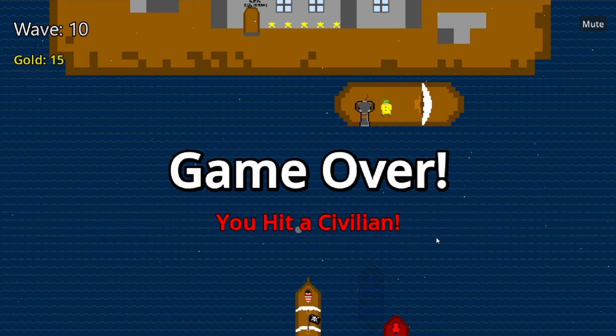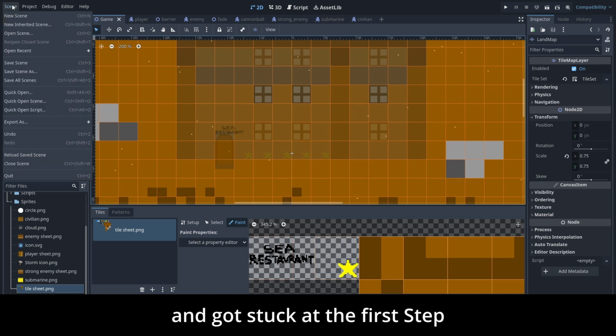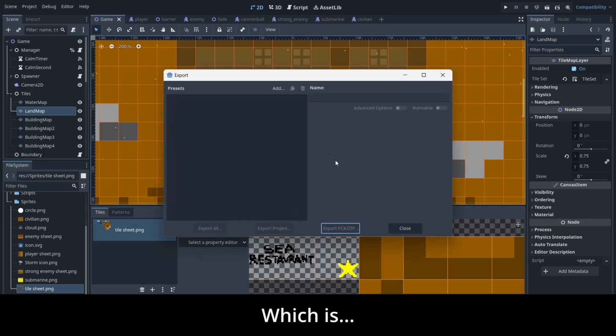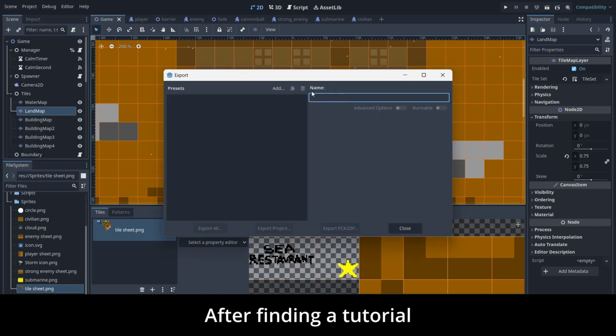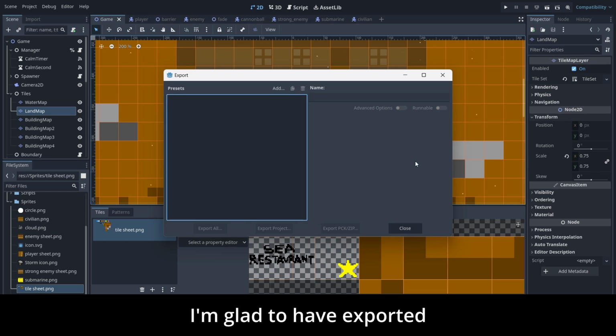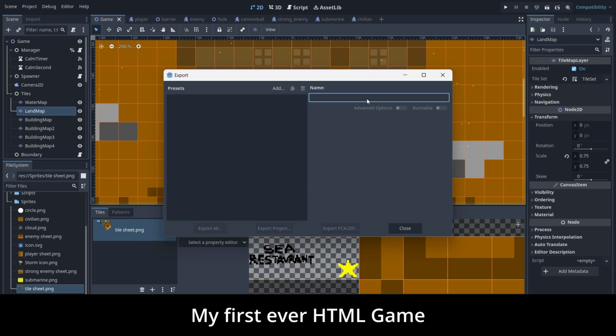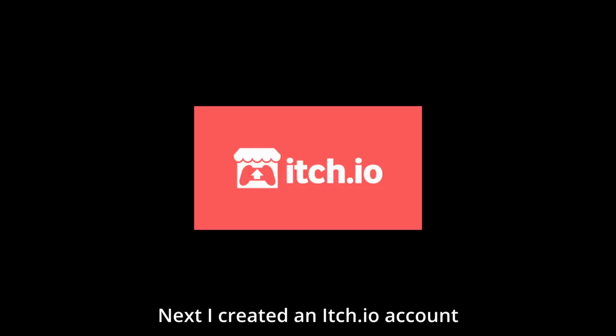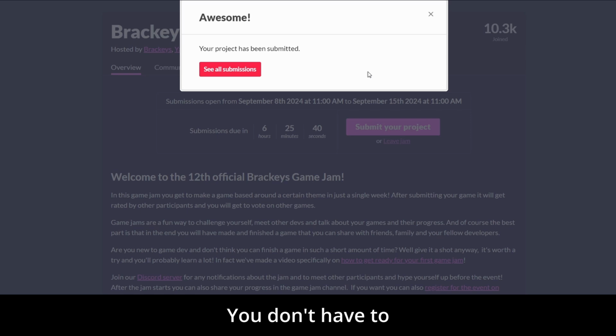Anyways, I'm finally submitting and got stuck at the first step, which is how do I export this game? After finding a tutorial, I'm glad to have exported my first ever HTML game. Next I created an itch.io account. Imagine if you had to sign up before the jam starts in order to qualify. That would be awkward.